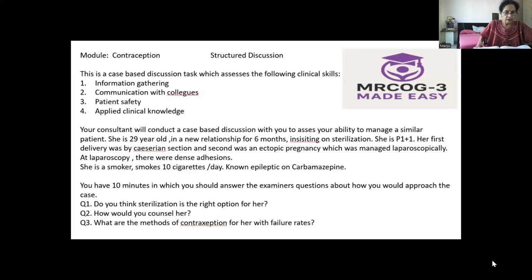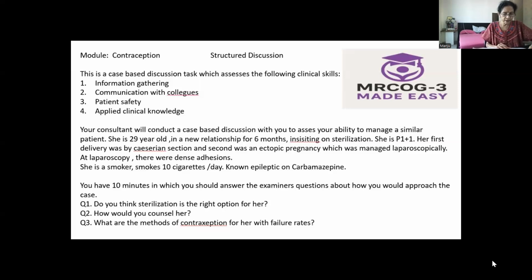And the advantages, it is not associated with headache, acne, and depression. And the disadvantages are irregular bleeding, delay in fertility, and bone density. The bone density is affected, and it will not prevent sexually transmitted infections. Because the bone density is affected, it cannot be used for a longer time in young women. And also there is a small weight gain of 2 to 3 kg in a year.